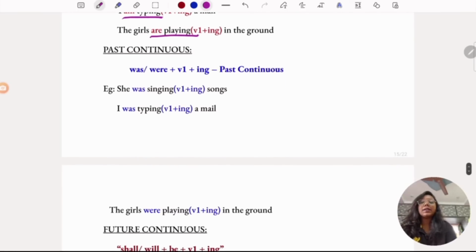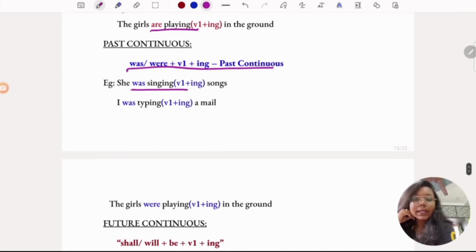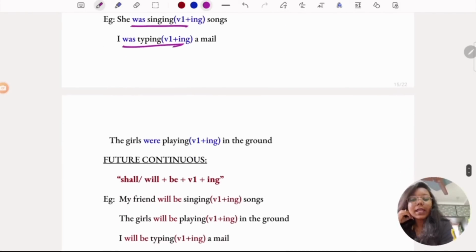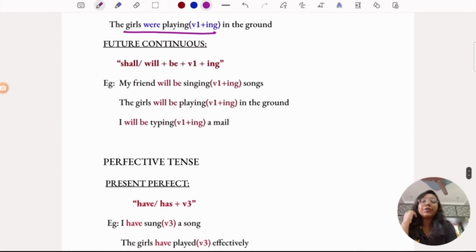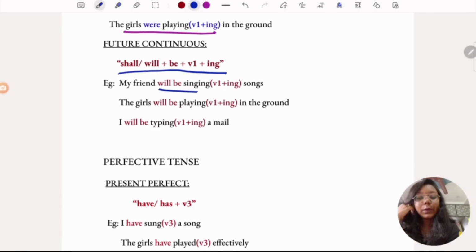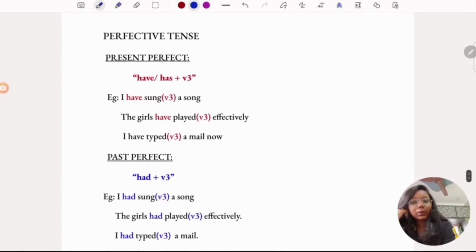Coming to past continuous, if you see the structure of was or were plus verb 1 plus ing, then it's past continuous. She was singing songs. I was typing a mail. The girls were playing in the ground. So just remember these structures and it will be very easy for you. Coming to future continuous, shall or will plus be plus verb 1 plus ing. If you see this structure anywhere in the sentence, then it is future continuous. My friend will be singing songs. The girls will be playing in the ground. I will be typing a mail. So, continuous tenses are over.